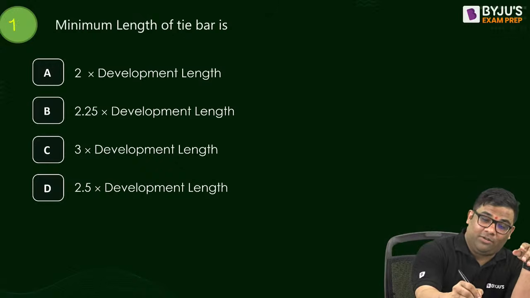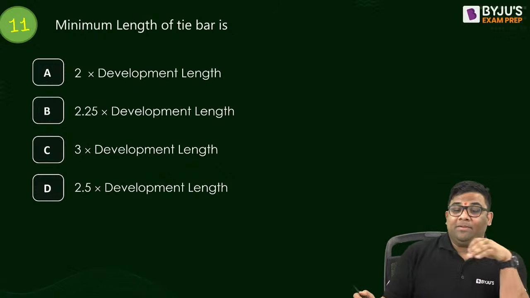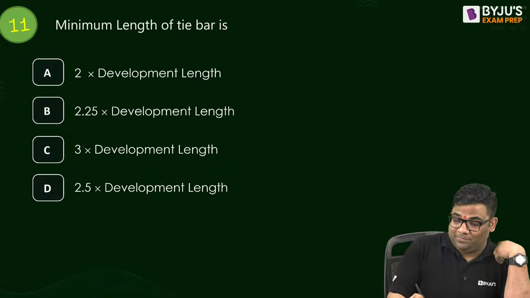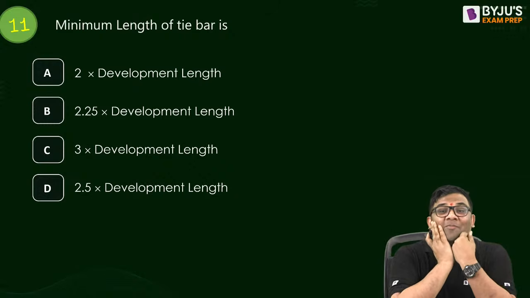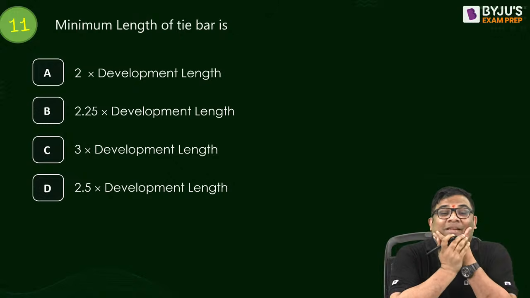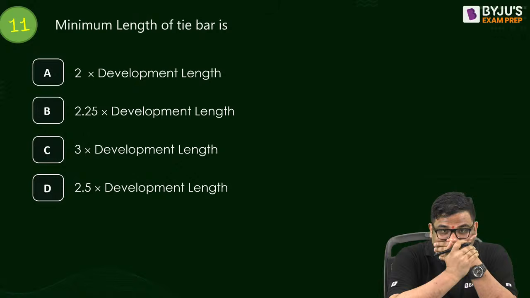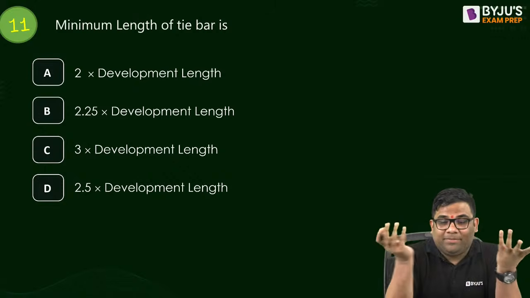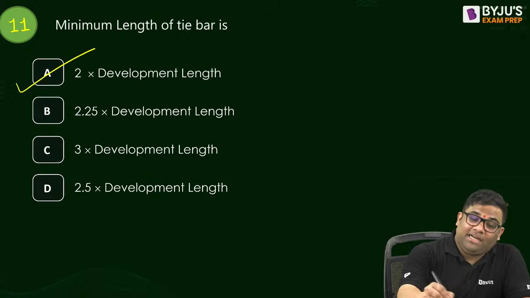Next, question number 11. A very straightforward, common theoretical question. The minimum length of a tie bar is how much? Yes, the minimum length of a tie bar is 2 times the development length.